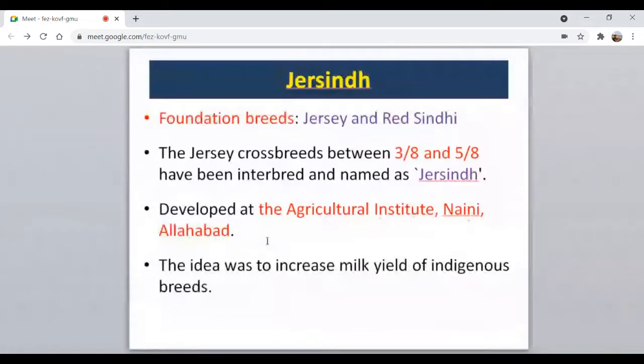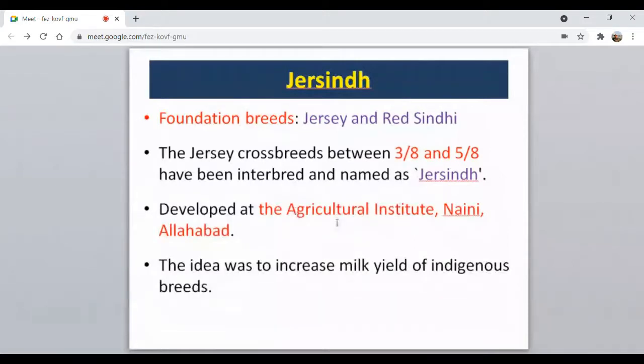During this British time, so many institutes were producing crossbreds to meet the milk requirement during our pre-independence time. Especially the Britishers, they required milk. Then they imported many of these exotic germplasms like Jersey, Brown Swiss, and Holstein Friesian, and crossed them with our native breeds. In this way, so many crossbreds were produced, and they did the breeding intentionally or unintentionally among these crossbreds. Then finally, a new breed came up.